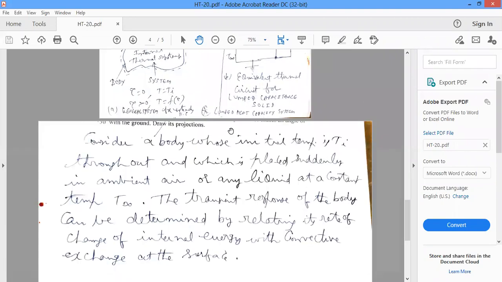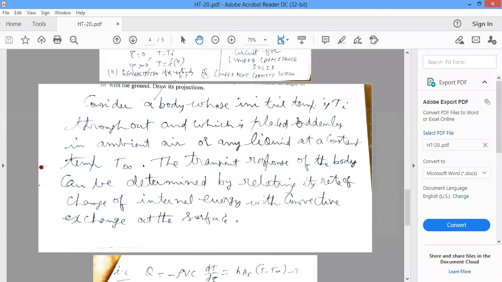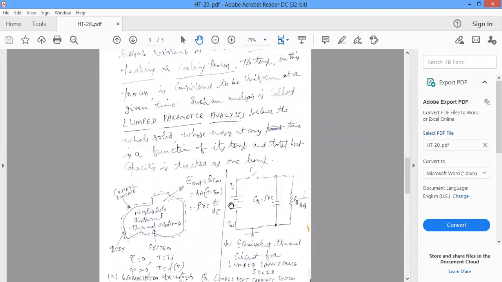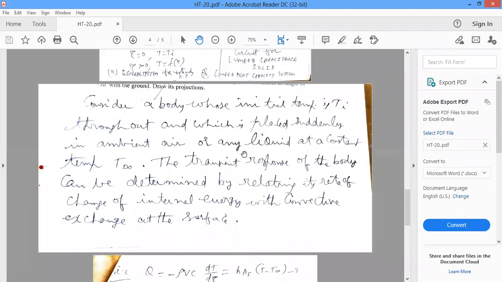So consider a body whose initial temperature is Ti throughout, and the body is placed suddenly in ambient air. So initially the body temperature is Ti. That body is suddenly placed in ambient air or any other liquid.